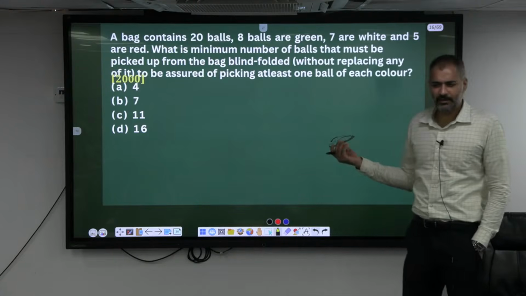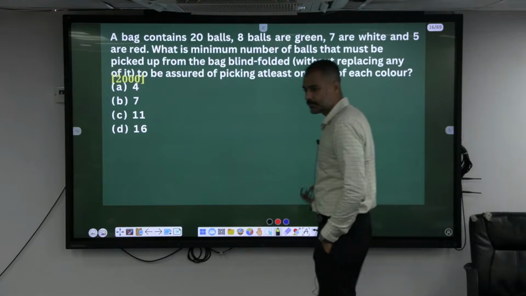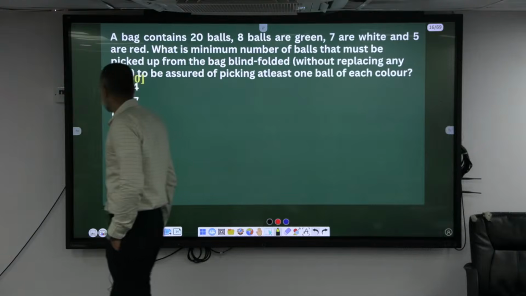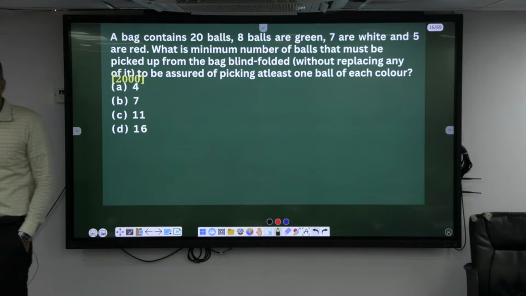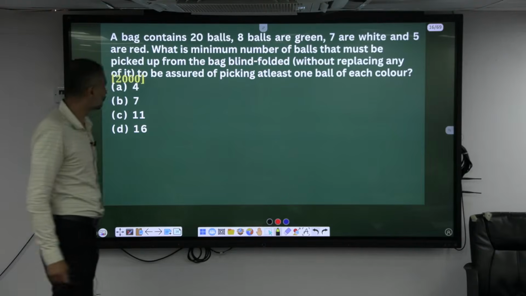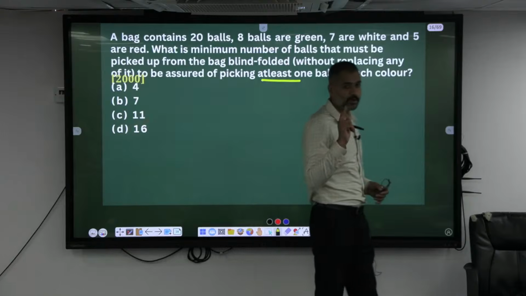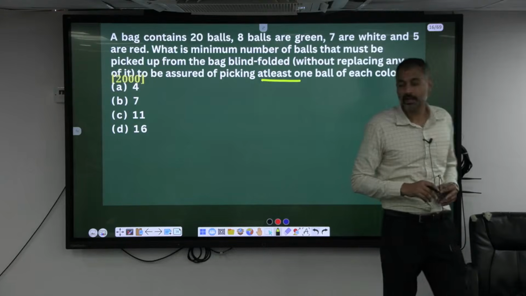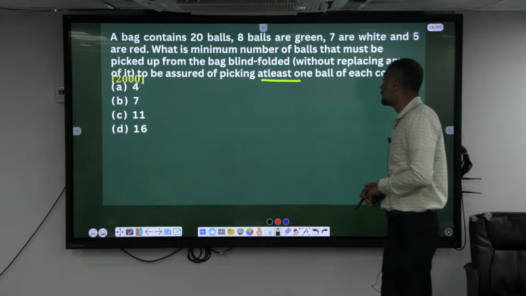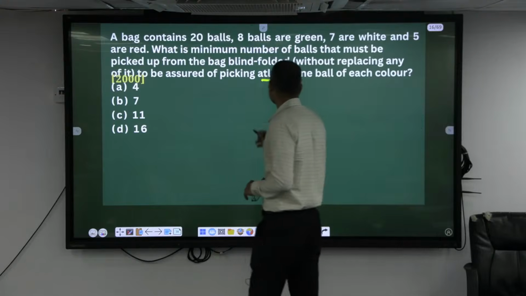Okay, a lot of times we have done these kinds of exercises in the class also. At least one ball of each color. What is the minimum number of attempts?